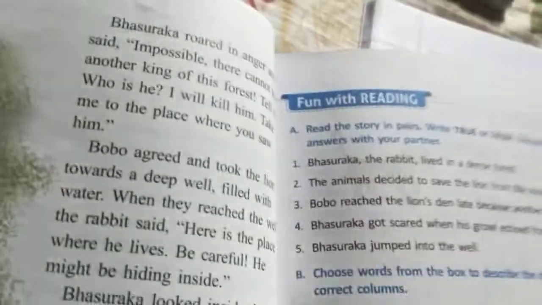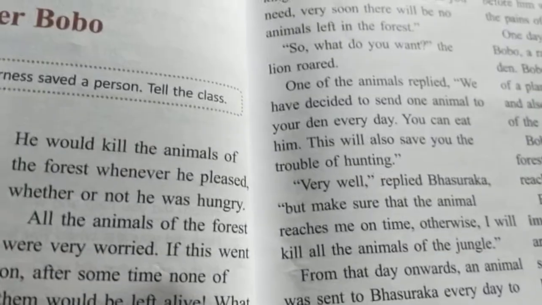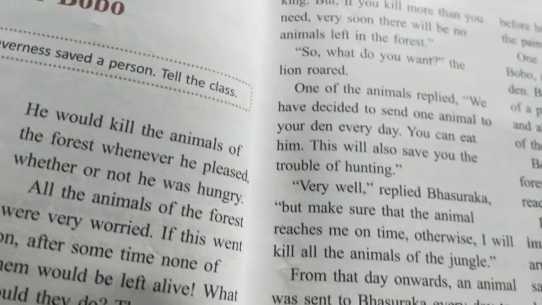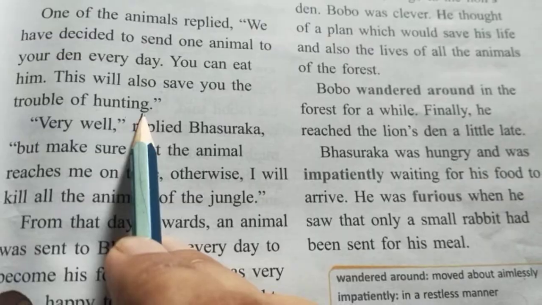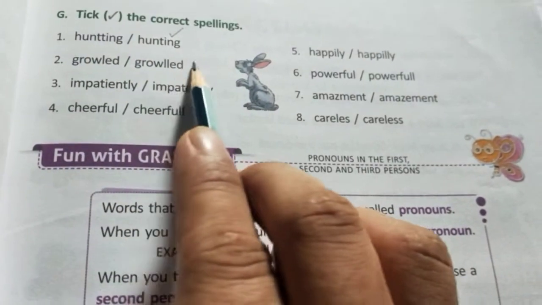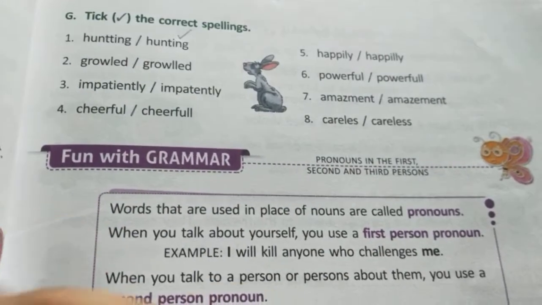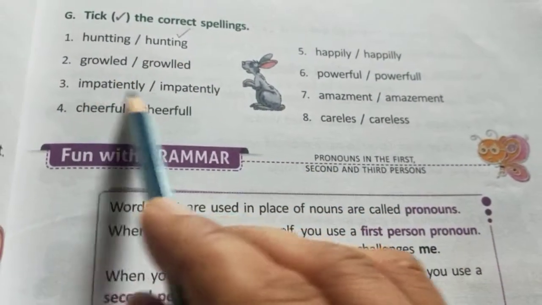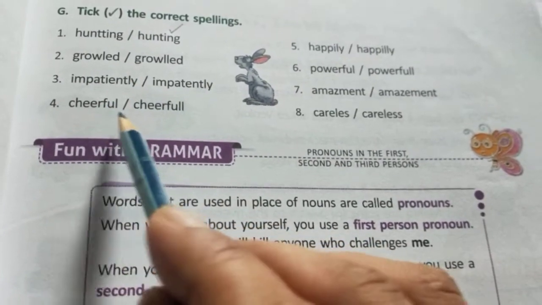Where do you find this word? Wait a minute, here you can look at it, hunting. In a similar manner you will look for the words. Here it's written growl. Which is the correct spelling for growl? You will go through the chapter and mark them according to the correct spelling.